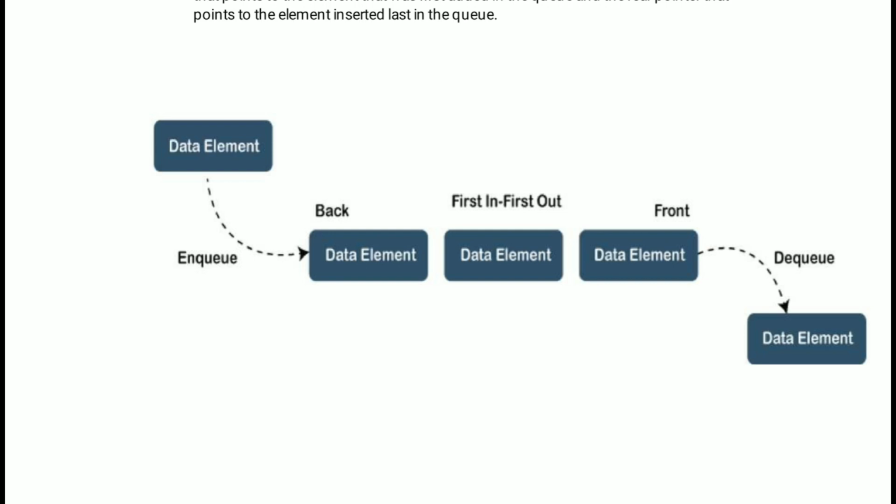This end is called the back end or rear end. The first inserted element will be deleted first, from the front end.